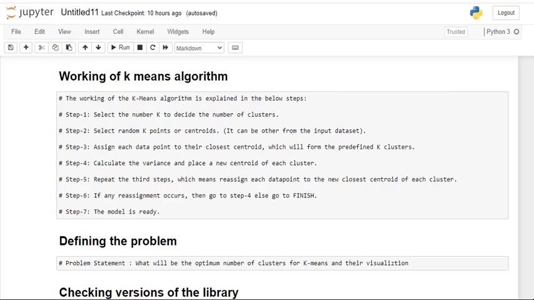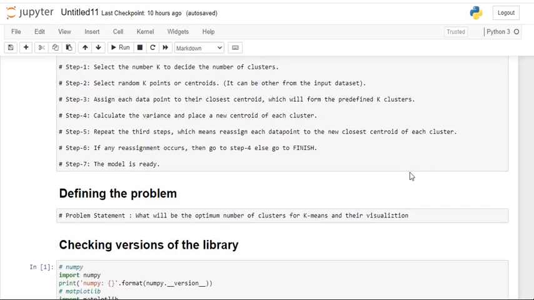Let's discuss how the k-means algorithm will work. First of all, we need to select the k value. That is, we expect 3 clusters from the data, and select random k points or centroids, and assign each data point to its closest centroid, which will form the predefined k clusters.